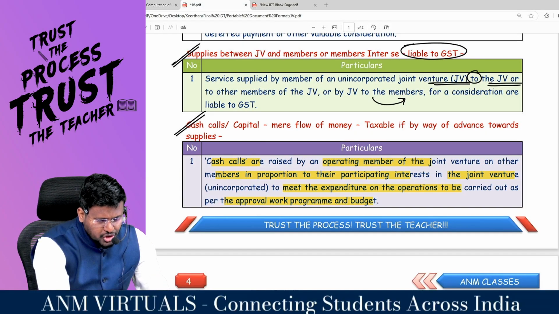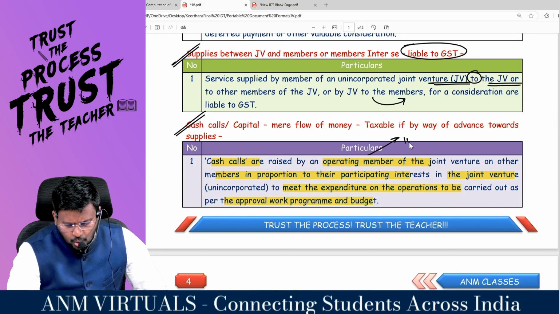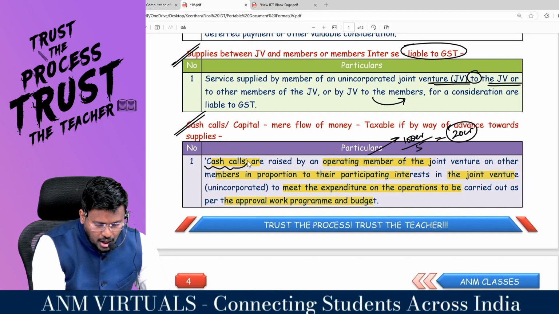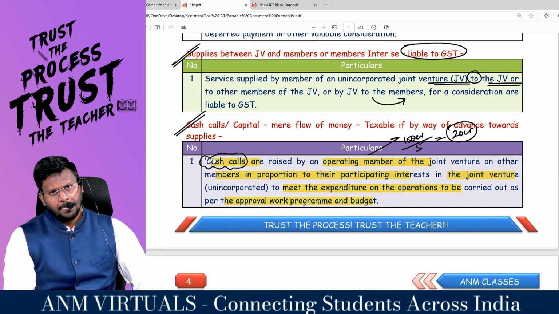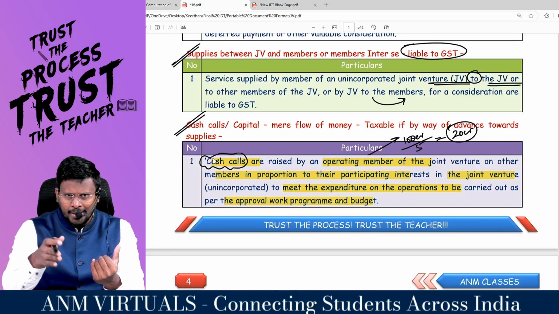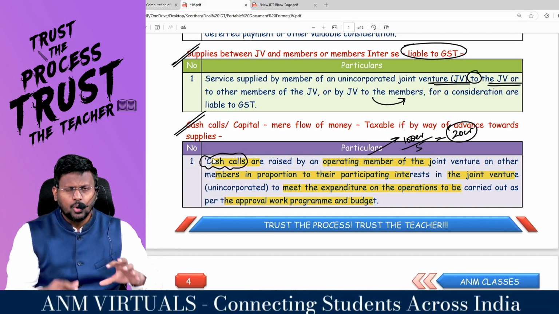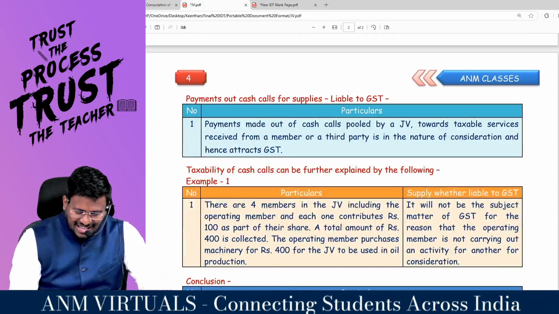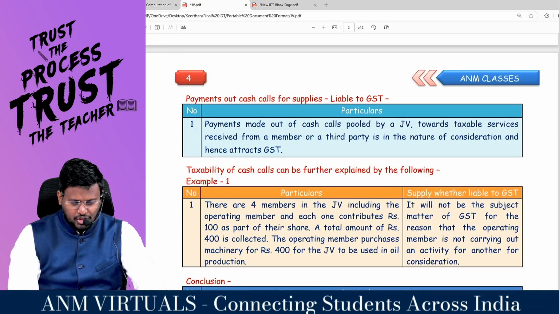Sir, to run the JV business, for example, 100 crores is needed. 5 people are there. From every member, this operating member will collect 20 crore. It is called a cash call. He will call for cash: give me 20 crore, 20 crore, 20 crore, 20 crore, 20 crore. We'll put 100 crore and we will do the next step of the joint venture. Sir, whether that is taxable or not is a question.